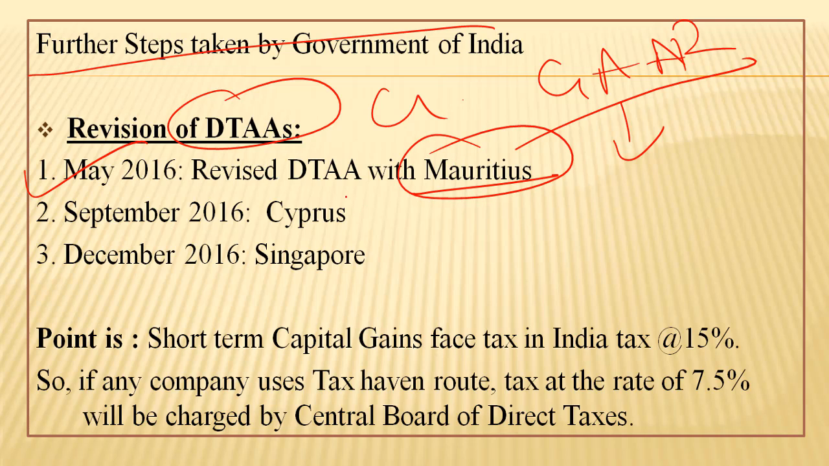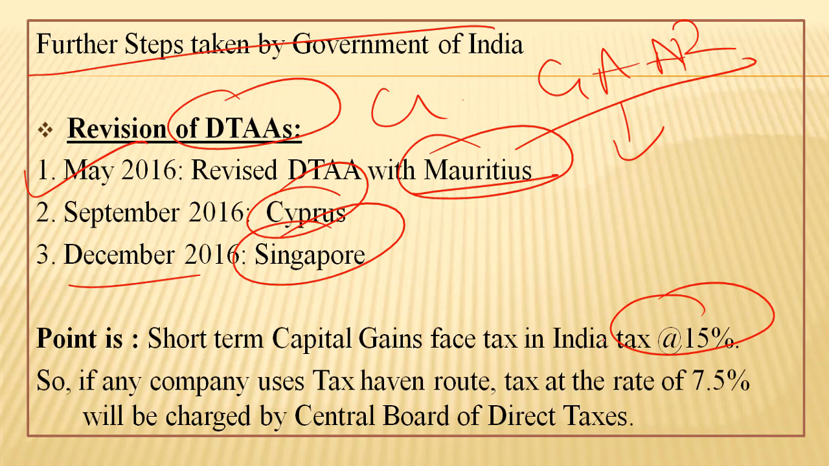September 2016 Cyprus, then December Singapore. The point is, short-term capital gains face tax in India at the rate of 15%. With this revision, if any company uses a tax haven route like Mauritius, Cyprus, Singapore, or the British Virgin Islands, tax at the rate of 7.5% will be charged by the income tax department, that is, the Central Board of Direct Taxes. Why?